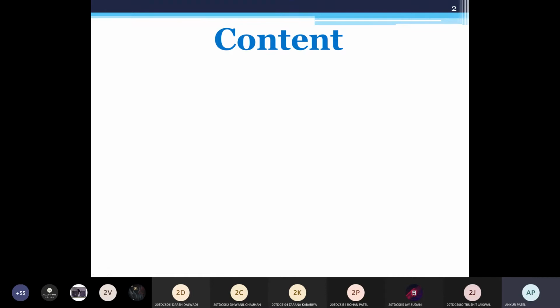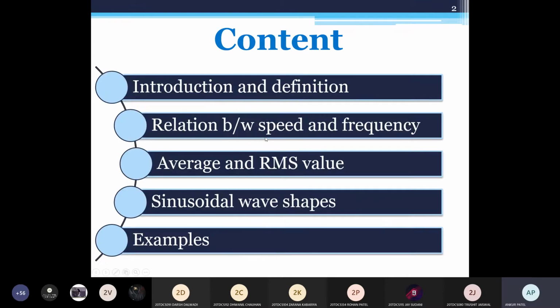But the future is saying we will again use this DC. As you know, nowadays battery operated devices are increasing. So we'll store energy either in the form of battery, ultra capacitor, or super capacitor.